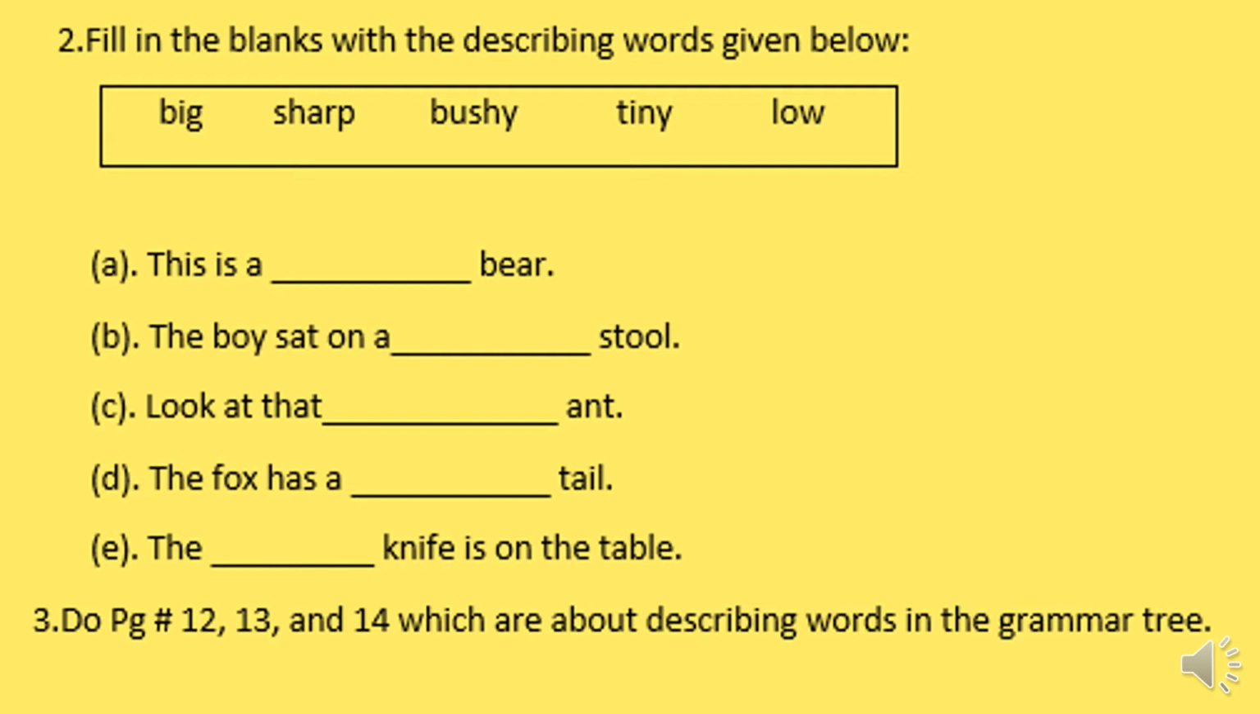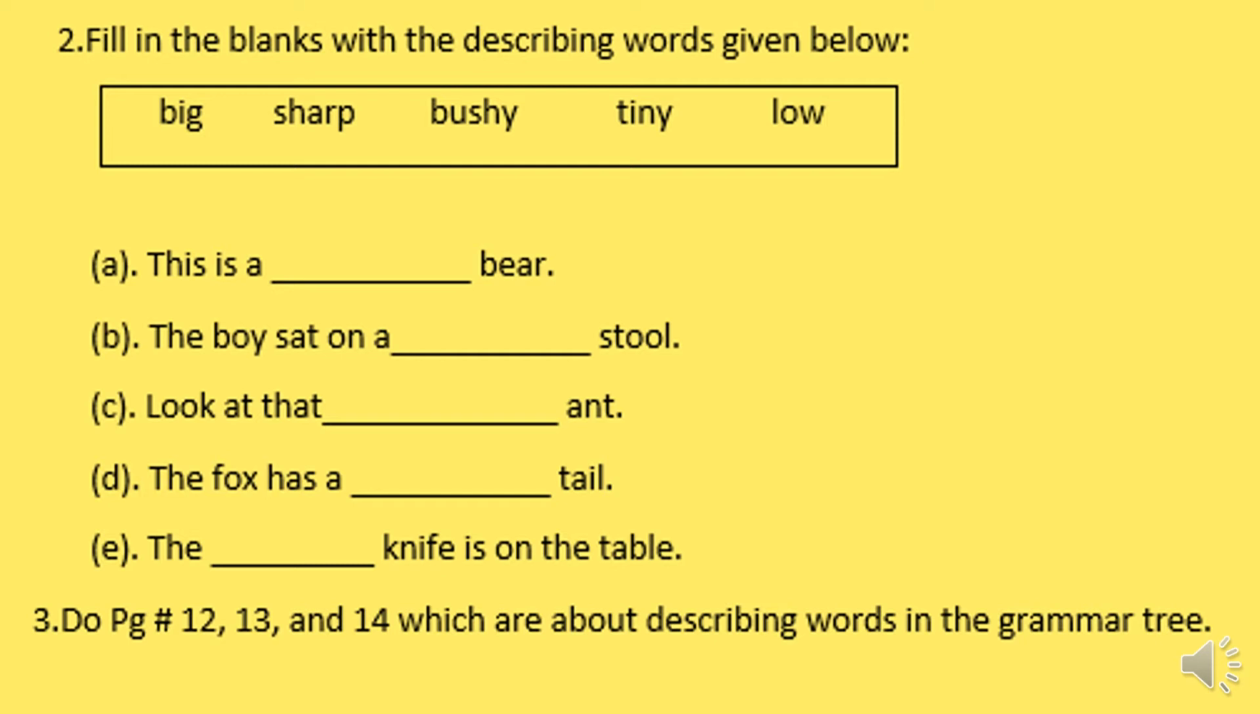B part is: the boy sat on a dash stool. Stool is the naming word and you have to choose a describing word which adds something to the stool, so you can write the boy sat on a low stool. C part is: look at that dash ant. You already know that ants are very small or tiny, so you can write look at that tiny ant.